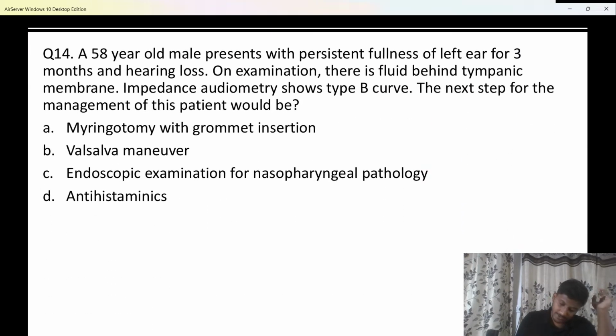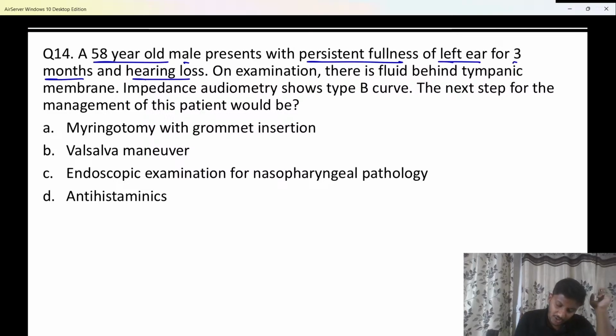Here we have a 58-year-old male who presents to us with persistent fullness of the left ear for almost 3 months now, along with hearing loss.